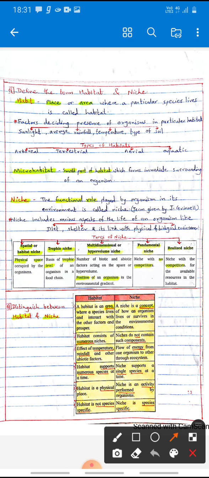So, definition of habitat. Habitat is a place or area where a particular species lives. It is called as habitat.